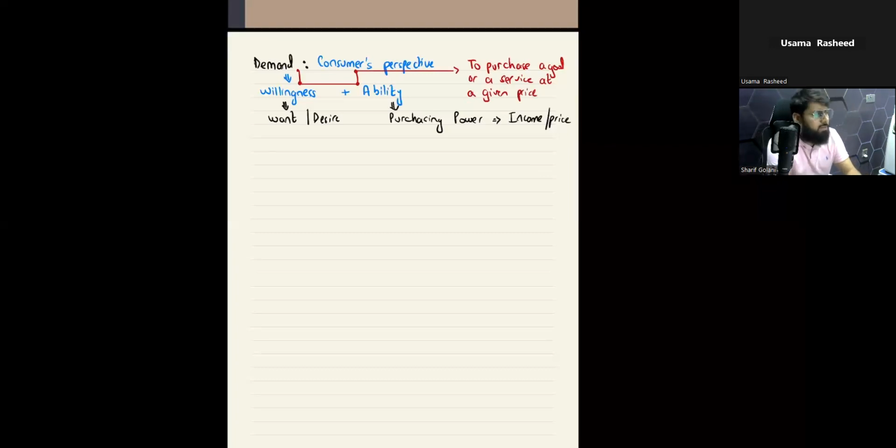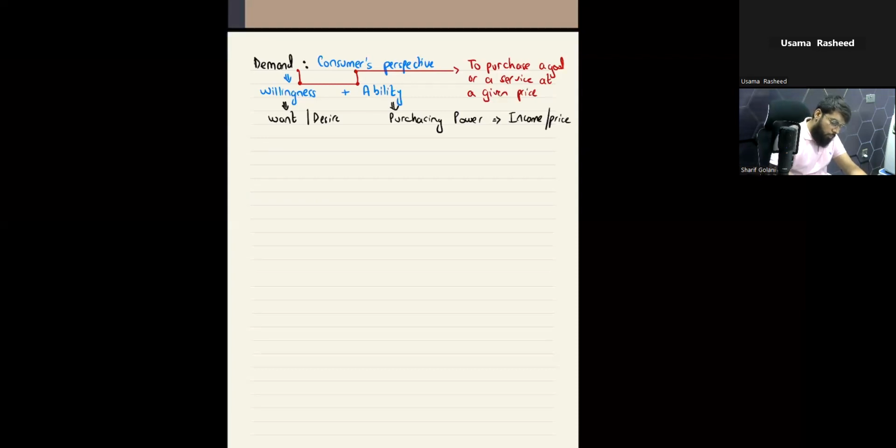That's what the basic definition of demand is. And as far as the exam point of view is concerned, the examiner will be questioning you in terms of demand. That is a 2 mark question. What is demand? Define demand. What is effective demand? So in case of effective demand, we'll say that it is a point where willingness and ability both exist at the same time, that is also known as fulfilled demand. Okay, so let's move forward.